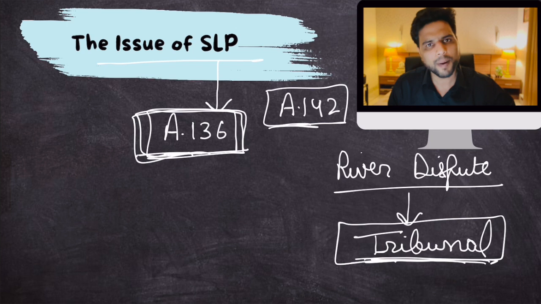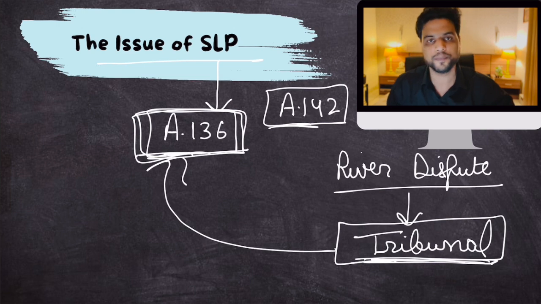But if a particular state is not happy with the decision of a tribunal, they can still appeal in the Supreme Court using a special leave petition. So it is a special power. Even if there is no appeal mechanism, you can still appeal against any decision of any court or tribunal using a special leave petition. It is a special power of appeal.